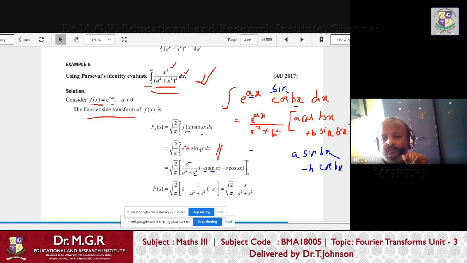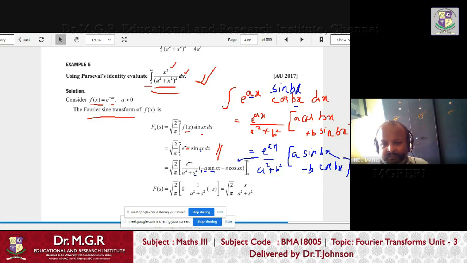Right? So e power ax by a square plus b square, that is the same. Red color is for e power ax cos bx, blue color is for e power ax sin bx. So here it is sin, right? In place of a, minus a is there, so you put minus a, then sin bx. Sin bx is nothing but sin x. Then you have to put minus b, which is minus s, into cos x. So this formula is applied here.